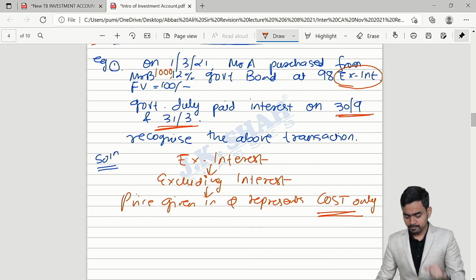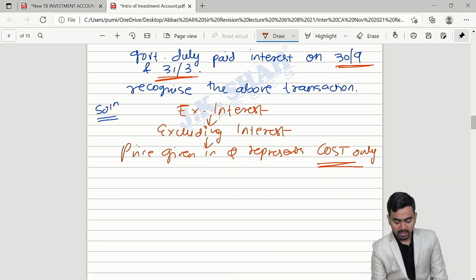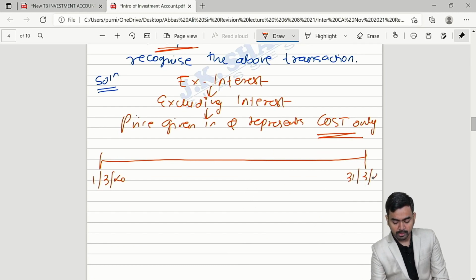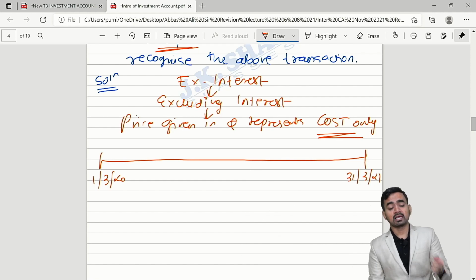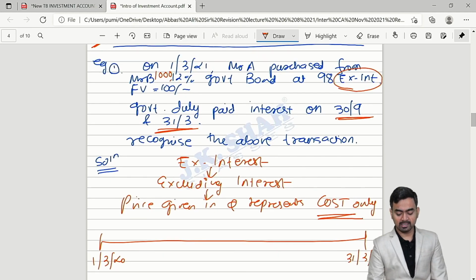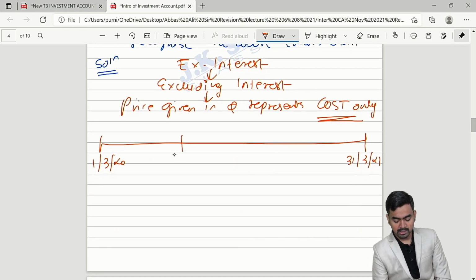Sir, why? See on the screen. Preparing one timeline. On timeline, my accounting year is 1st March 20 to 31st March 21. Government duly paid interest on two dates, 30th September and 31st March. So here 30th September 20 and this is 31st March. They are the interest due dates. Clear, children?